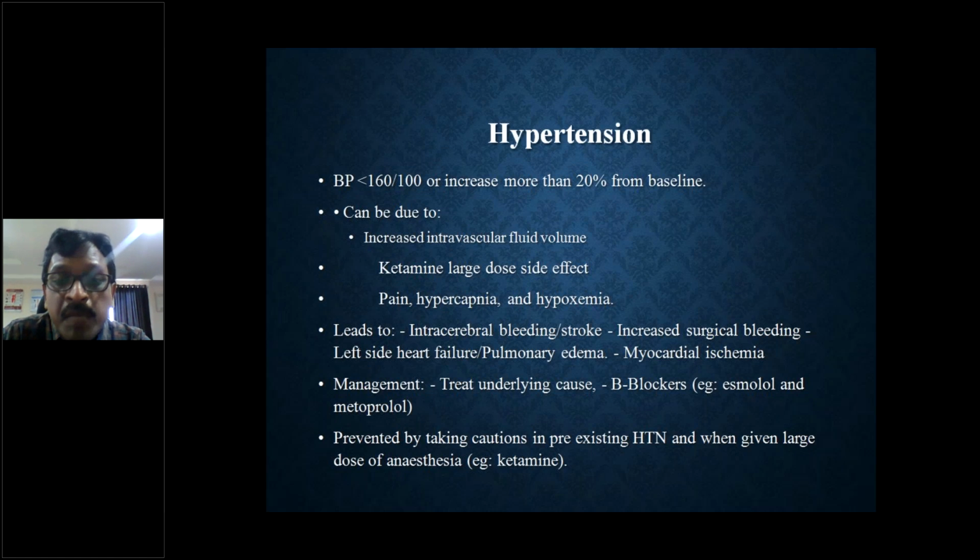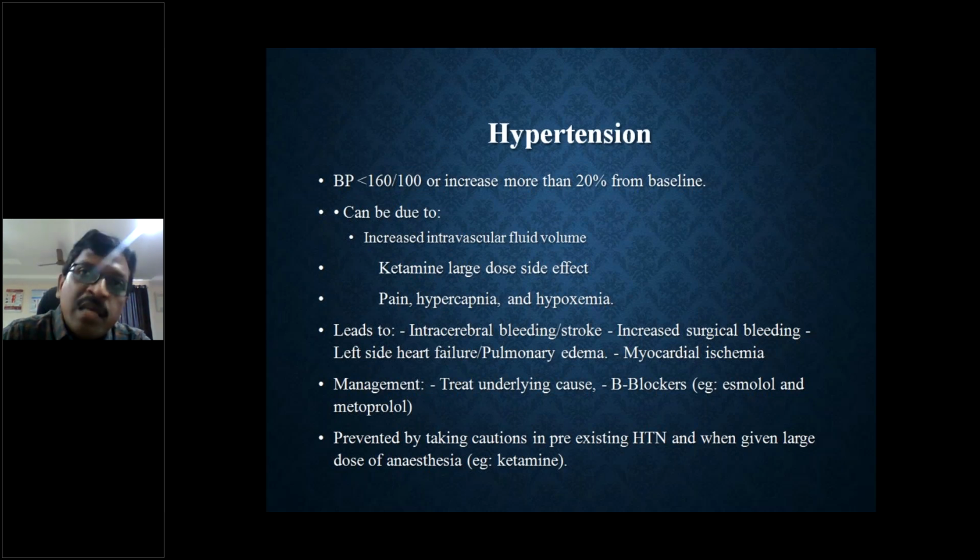It can lead to intracerebral bleeding or stroke. It can increase surgical bleeding. It can cause left-sided heart failure, pulmonary edema, or myocardial ischemia. These are the probable prognostic factors or the risk factors of hypertension. Management is to treat the underlying cause. We will give beta blockers like esmolol and metoprolol to bring down the blood pressure. It can be prevented by taking caution in pre-existing hypertension.